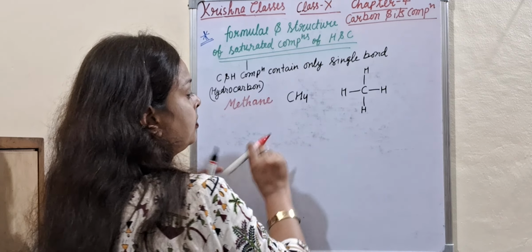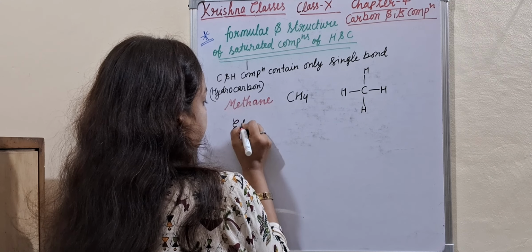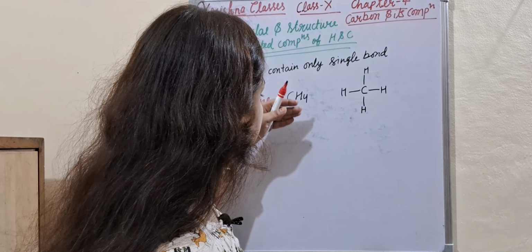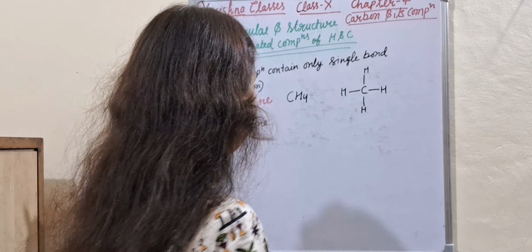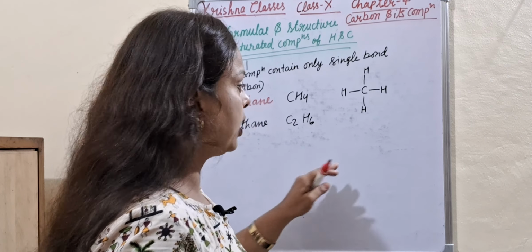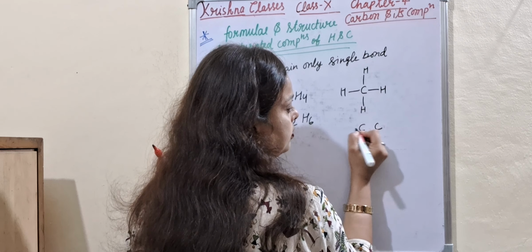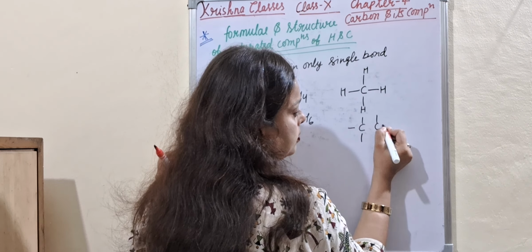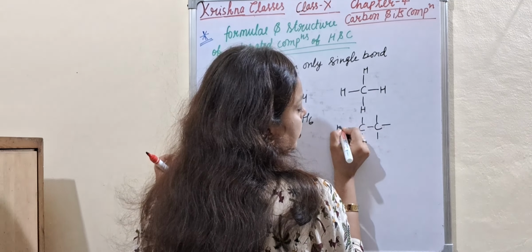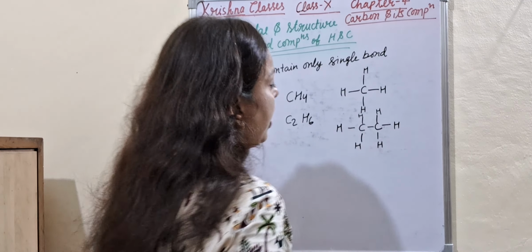Now next is ethane. What is the formula of ethane? Just increase the number of carbon atoms. Here 1 carbon, here 2 carbon, then hydrogen is also C2H6. So what is the structure of this compound? Carbons are connected with a single bond and all valencies are connected with hydrogen. So this is C2H6.